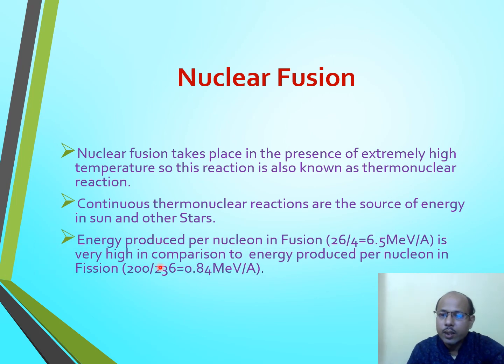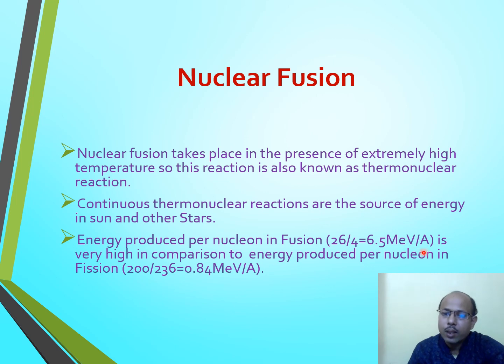One comparison here we can do: energy produced per nucleon in fusion is 26 divided by 4. Why 26 divided by 4? Just in the previous slide we have seen 4 nucleons. Why 4? 1H2 plus 1H2, it means there are 4 nucleons. 4 nucleons produce 26 mega electron volt of energy. It means energy produced per nucleon during fusion will be 26 divided by 4, that will be 6.5 mega electron volt per nucleon.